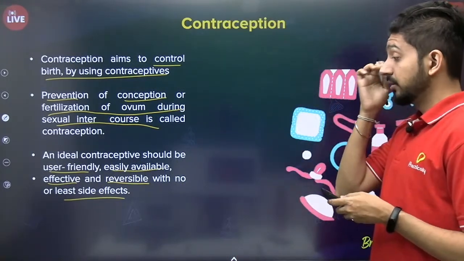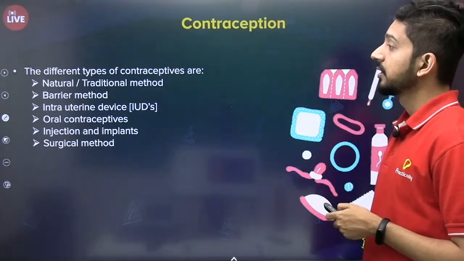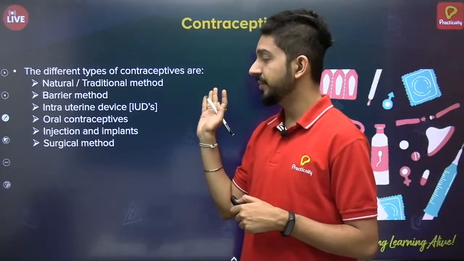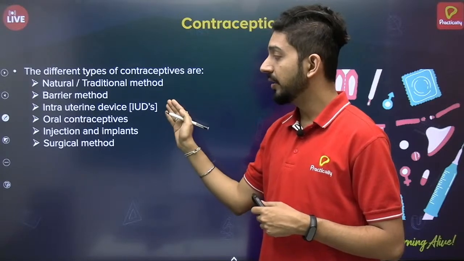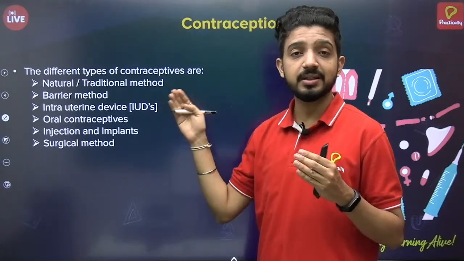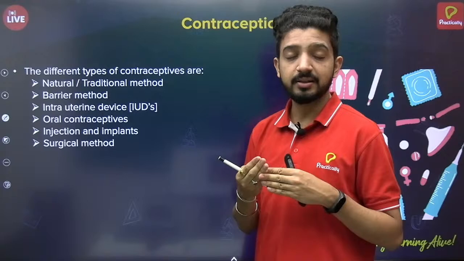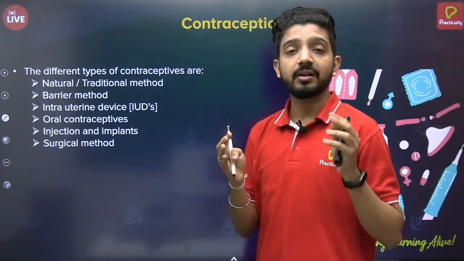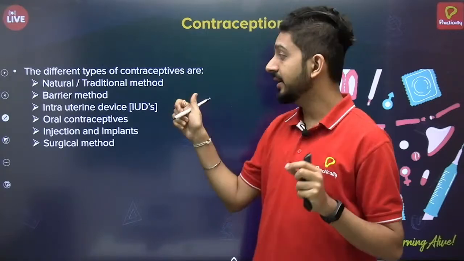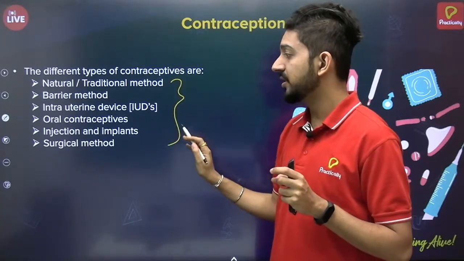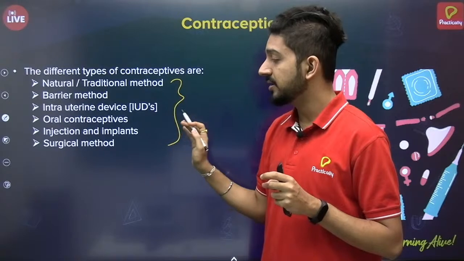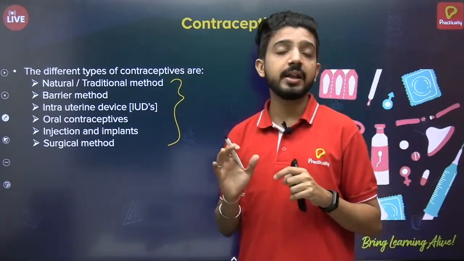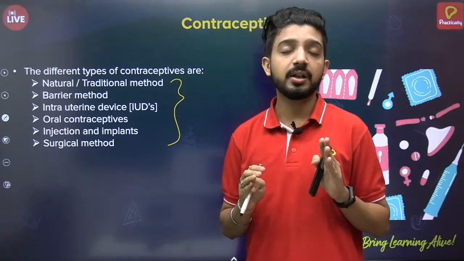Moving ahead, there are different types of contraceptives. We have the natural or traditional method, barrier method, intrauterine devices (IUDs), which are certain devices inserted into the vagina to prevent the contact of sperm and ovum. All of these methods are mentioned here: injections and implants, surgical methods, oral contraceptives or pills. All of them aim mainly to prevent the fertilization of sperm and ovum.